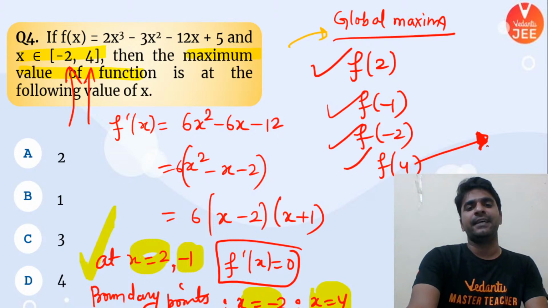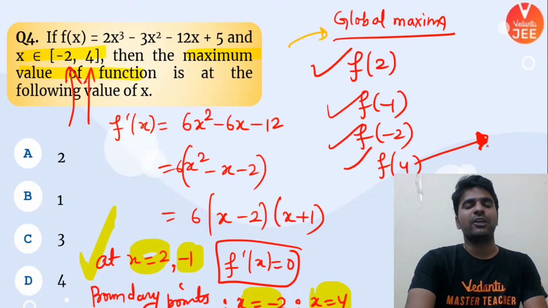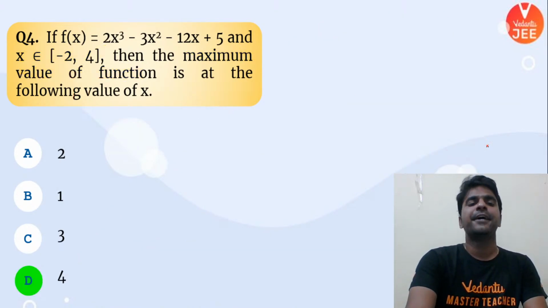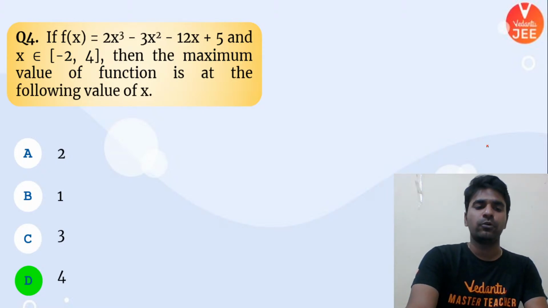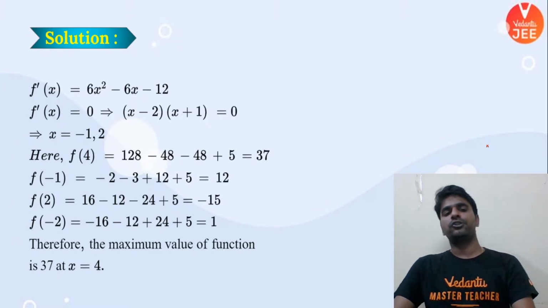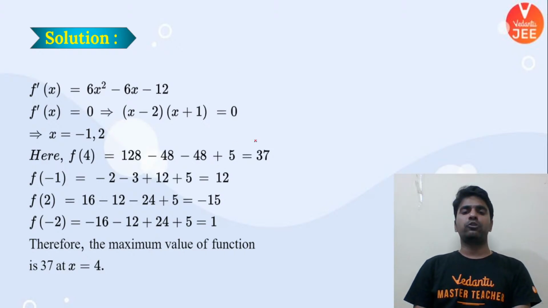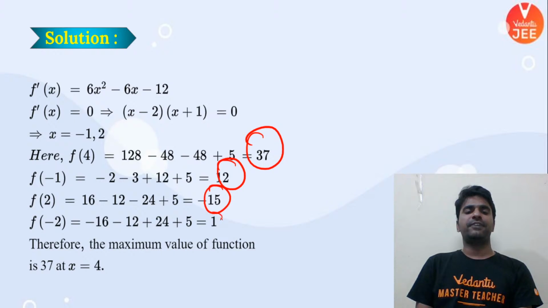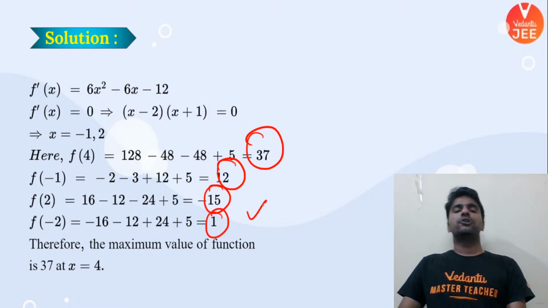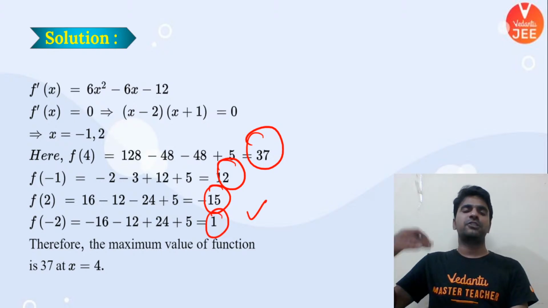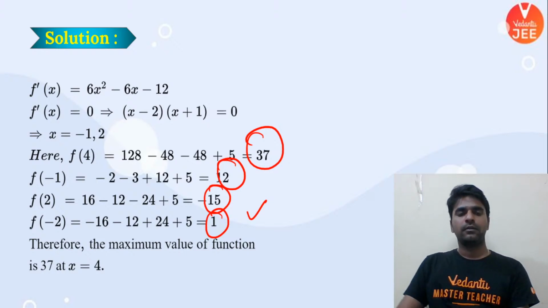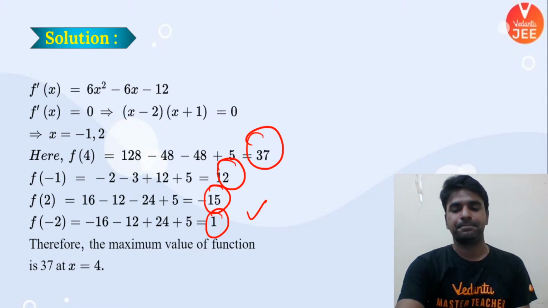Yes, absolutely right. The maximum value is coming at x equal to 4, that is, the maximum value of f of 4 is coming, so at x equal to 4 the global maximum value is going to lie. You can see the solution over here as well. f of 4 is coming out to be 37. f of minus 1 is 12, f of 2 is minus 15, and f of minus 2 is coming out to be 1. So the maximum value out of all these 4 points is coming at f of 4. Hence, x equal to 4 is going to be my value where I'll get the maximum value of y.